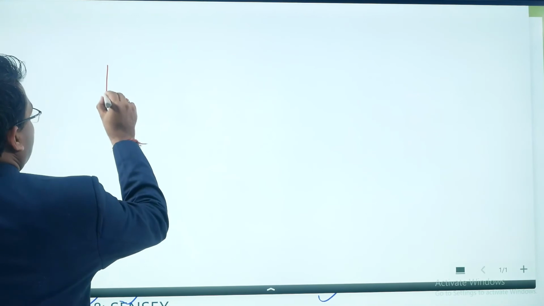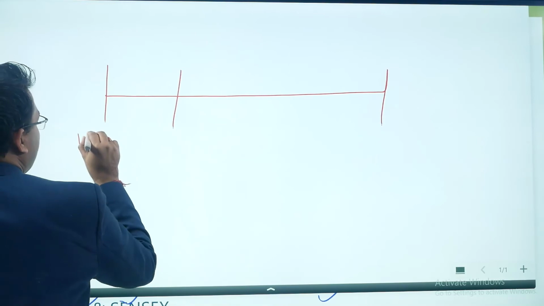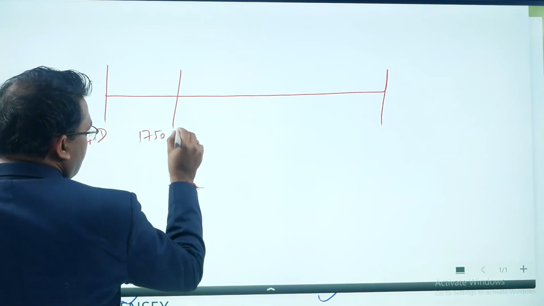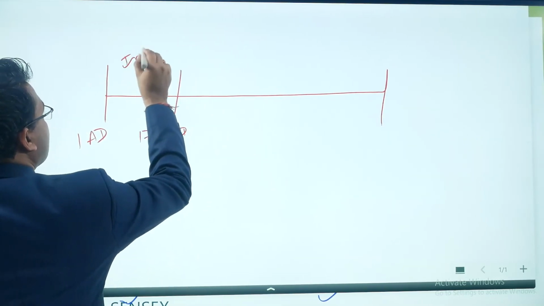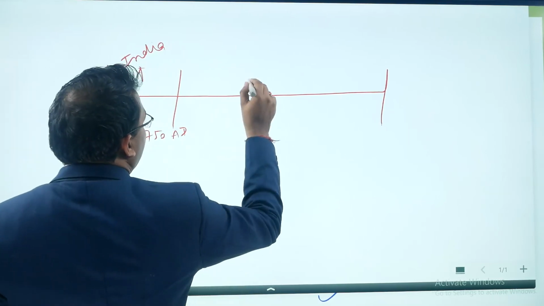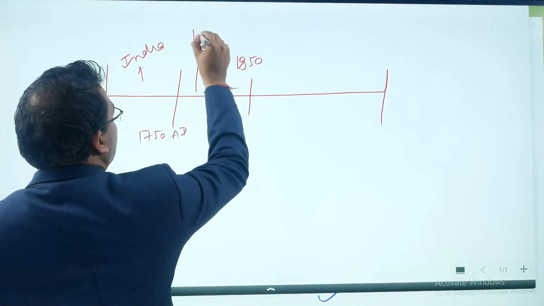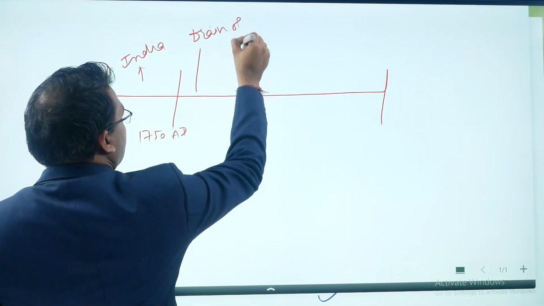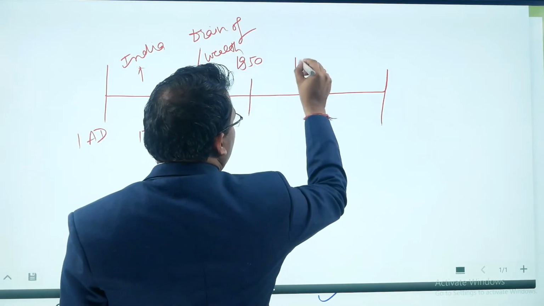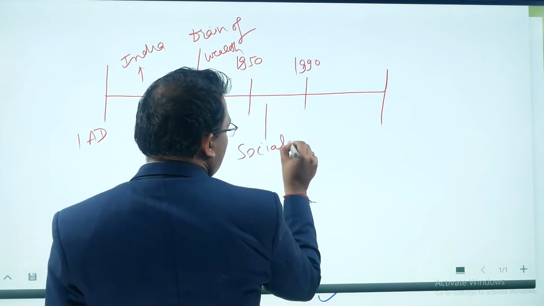timeline. You can see from 1st AD to almost 1715 AD, India's contribution was very, very high. After 1750 till 1950, there was a drain of wealth by the Britishers. From 1950 till 1990, we followed the socialist model.